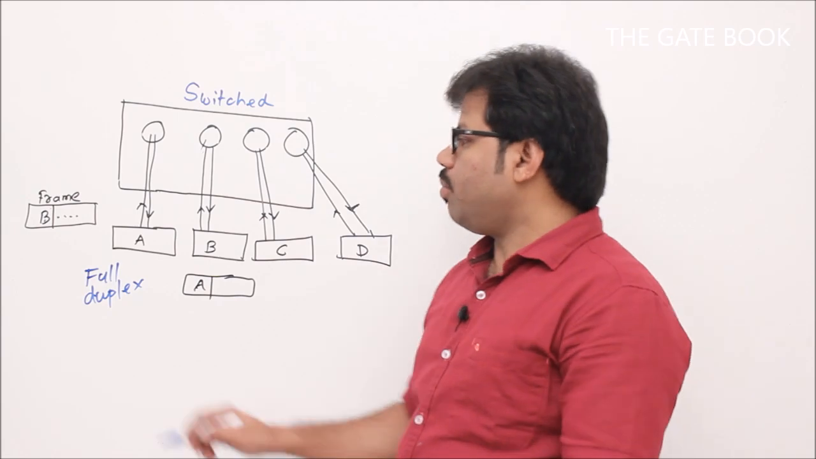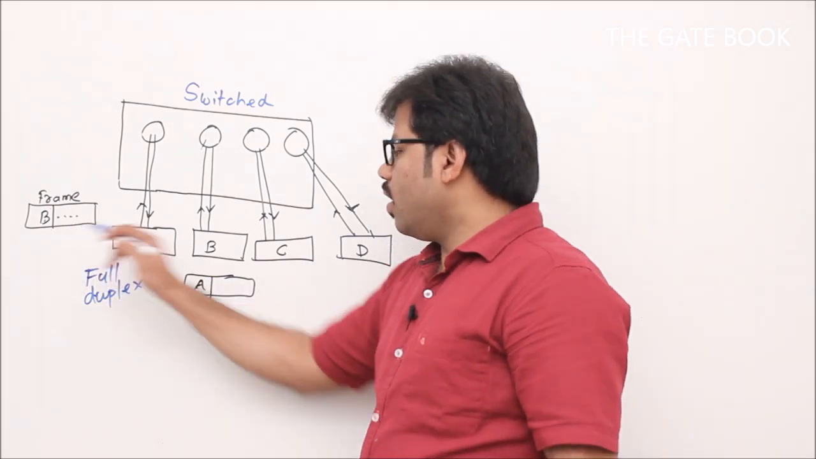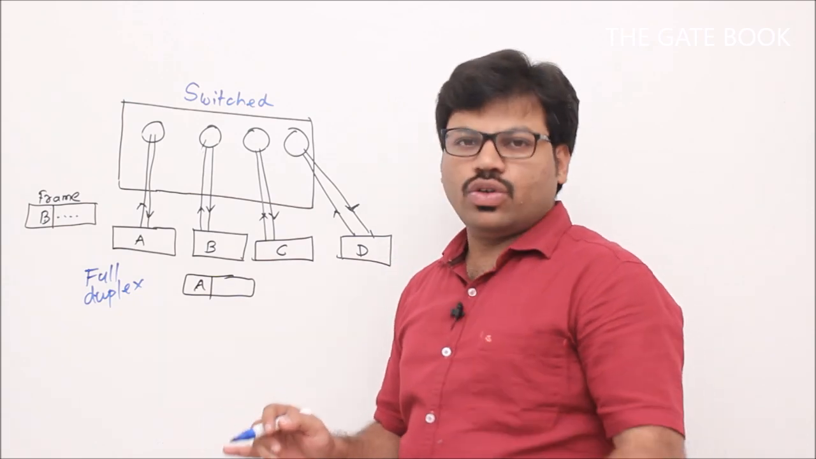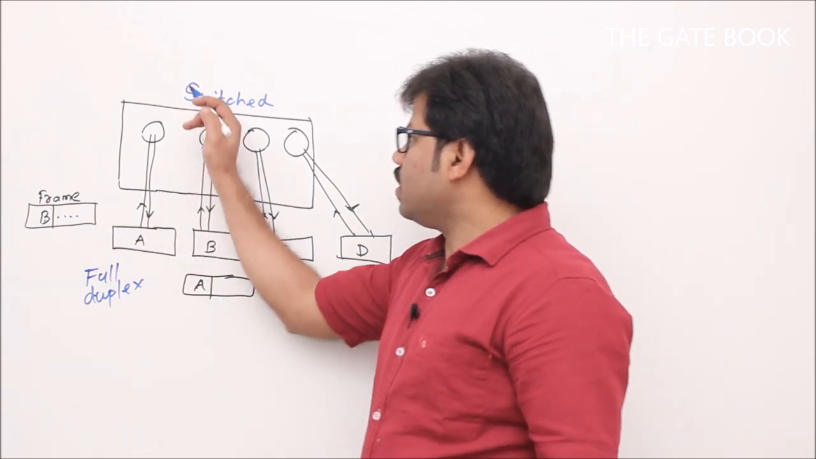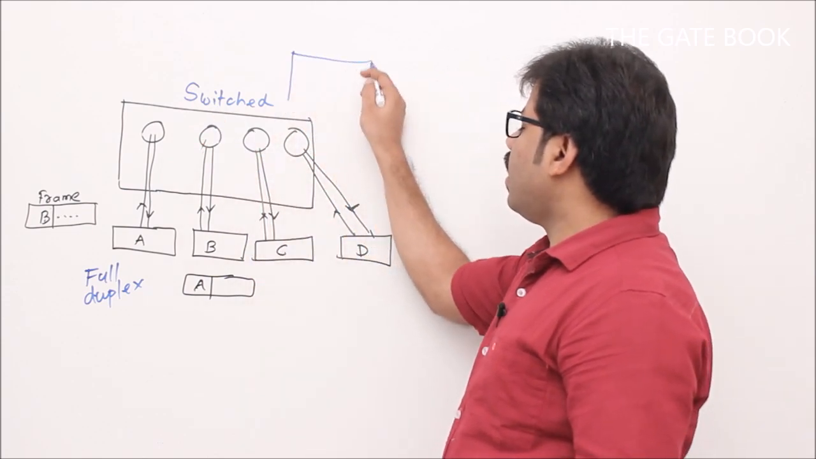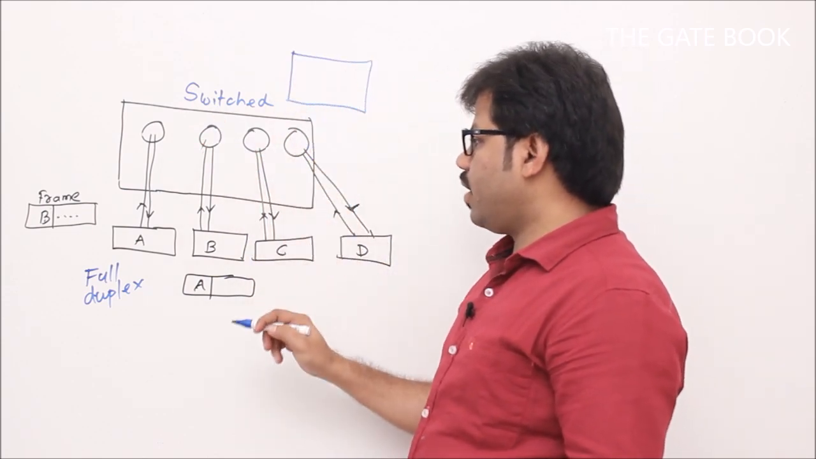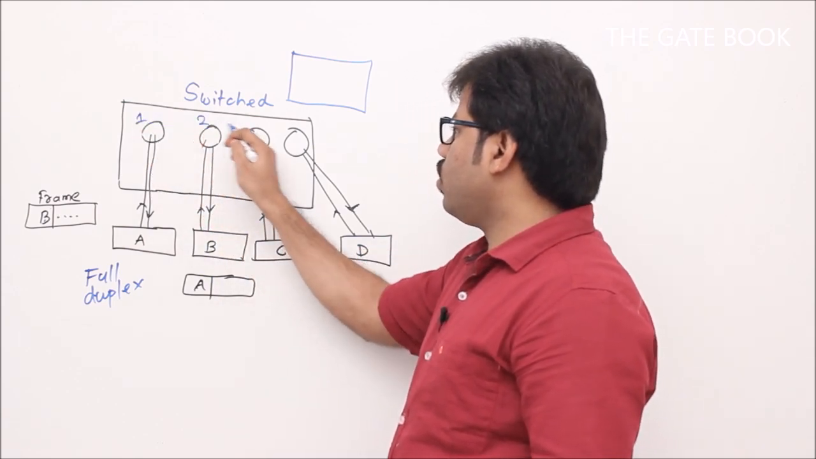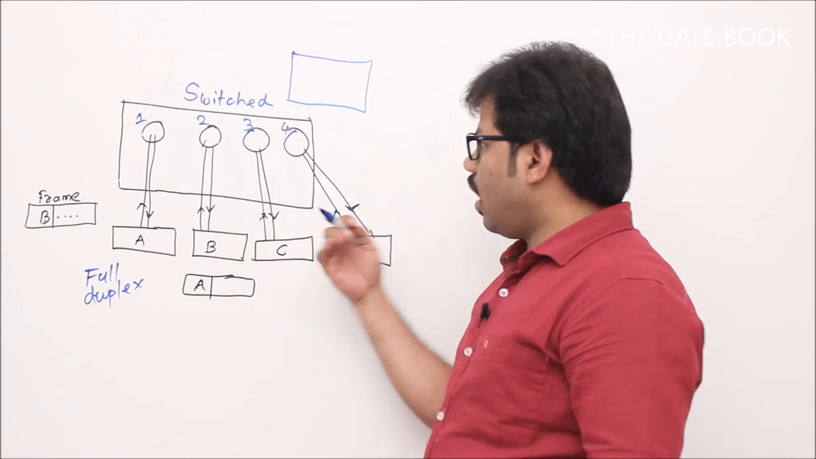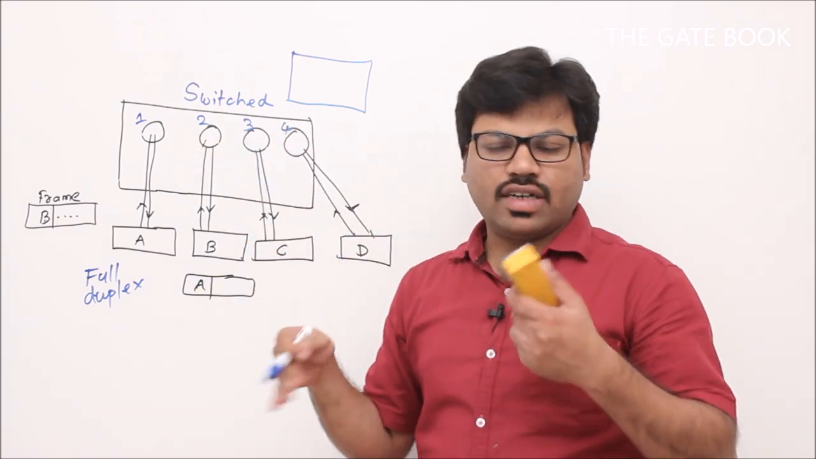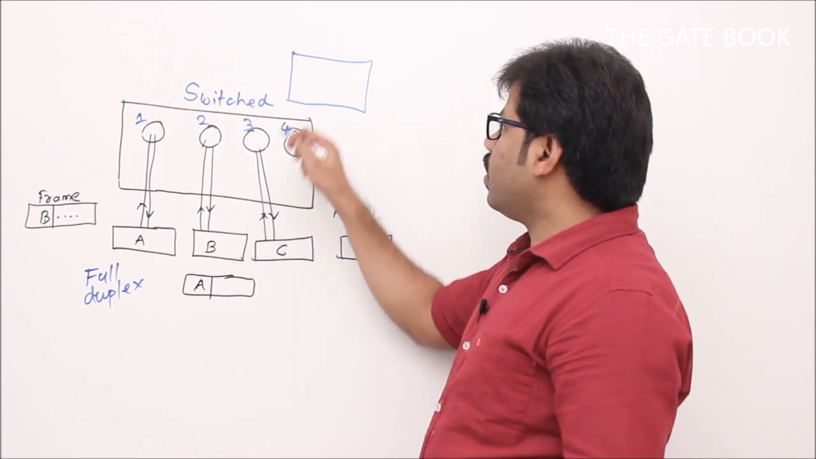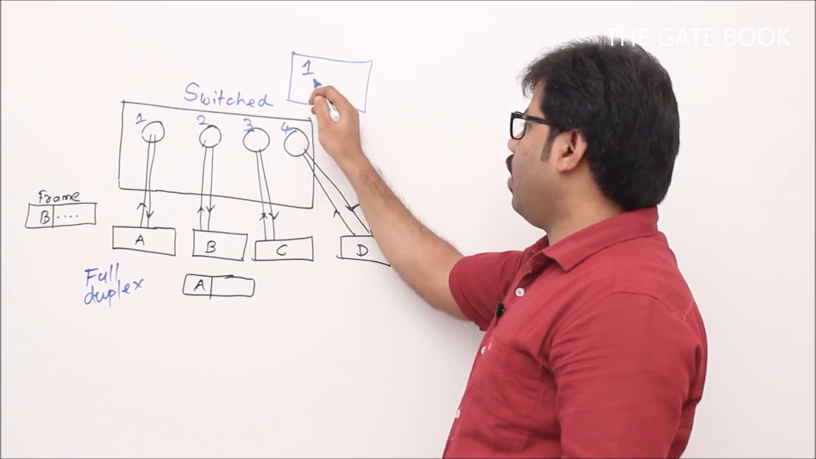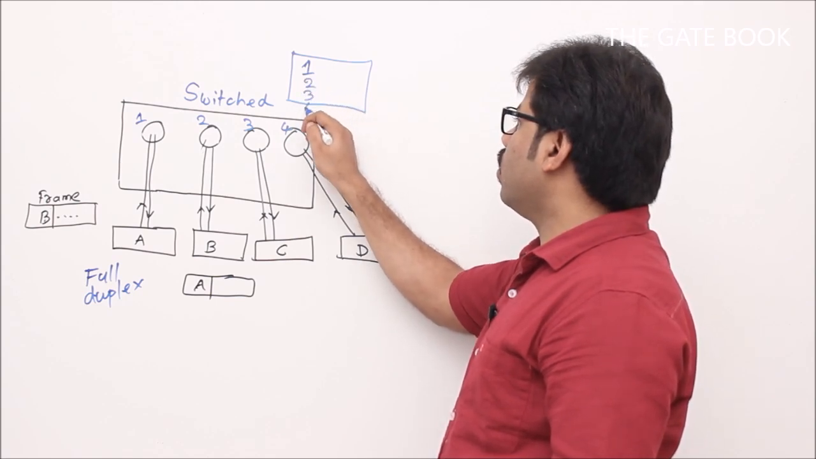Why? We will see. Example, let's say A is sending a frame to B, and B is sending a frame to A simultaneously. What is going to happen and why is there no collision? Here the switch is an intelligent device. It is going to have a table, remember it. How it will maintain the table, I will tell you. The ports are numbered 1, 2, 3, 4 for our imagination. How the switch recognizes them is a hardware thing. At this moment you remember that the switch will have all the information about who is connected to each port, 1, 2, 3, 4.